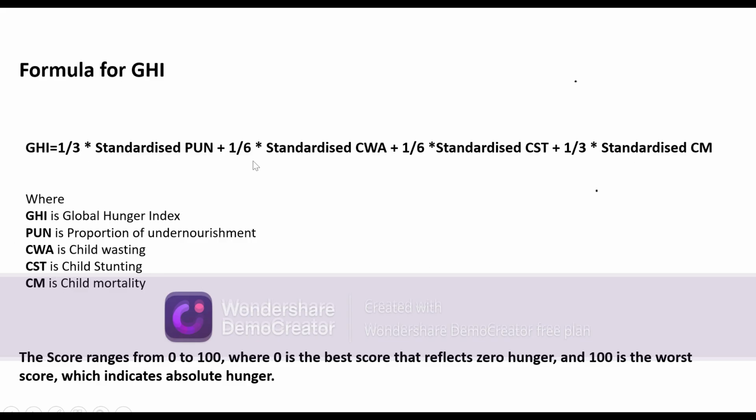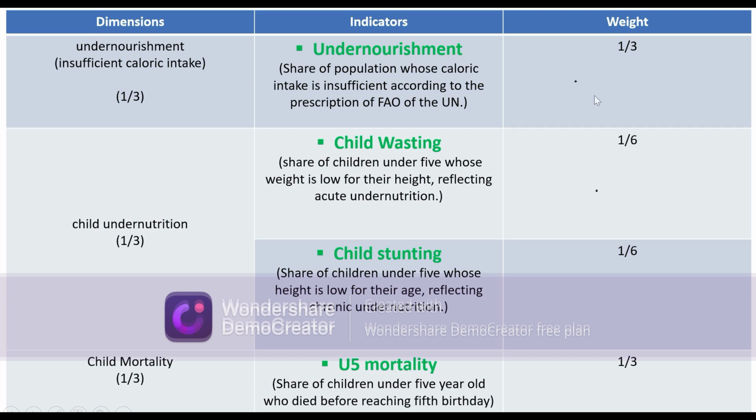So this 1 by 3, 1 by 6, 1 by 6 and 1 by 3 are coming from the weights which we have seen in the last slide.